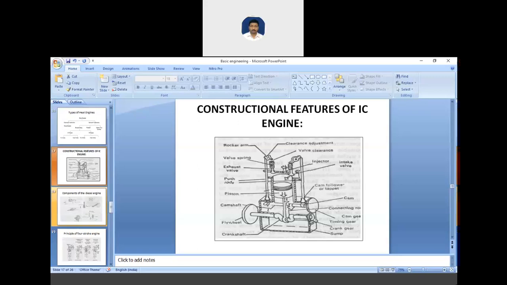After this, we can see the piston pin. The connecting rod is connected to the piston through the piston pin, and it is made up of hardened alloy steel. After that, we can see the connecting rod here. This is the connection between the piston and the crankshaft, and the end connected to the piston is known as the small end and the other end is known as the big end.